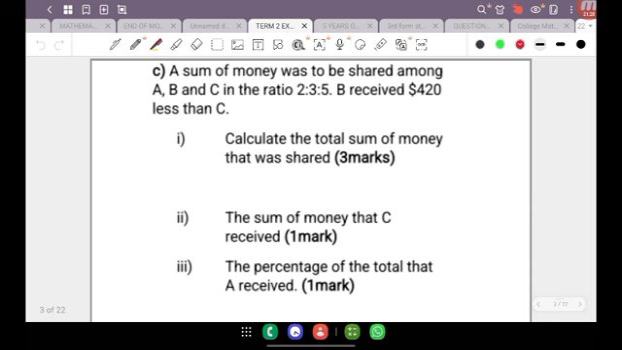Now, a sum of money was to be shared among A, B, and C in the ratio 2 to 3 to 5. B received $420 less than C. I think we need to highlight this part here. That's going to be key. And so we are asked to calculate the total sum of money that was shared. We are also asked to calculate the sum of money that C received and the percentage of the total that A received.